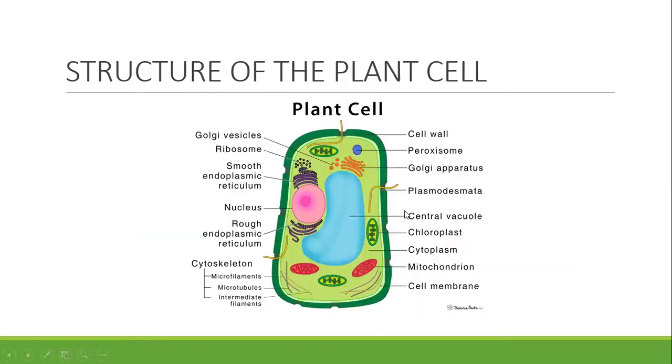Yeah, we have a large central vacuole, as you can see. That's the large and centrally placed vacuole. Then at one side here, we have our nucleus, and surrounding our nucleus, we have the smooth endoplasmic reticulum and the rough endoplasmic reticulum. Then we also have ribosome, we have Golgi apparatus, we have our mitochondria, and similarly we have the cytoplasm and chloroplast.